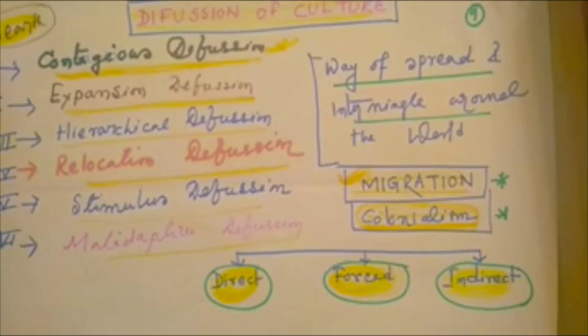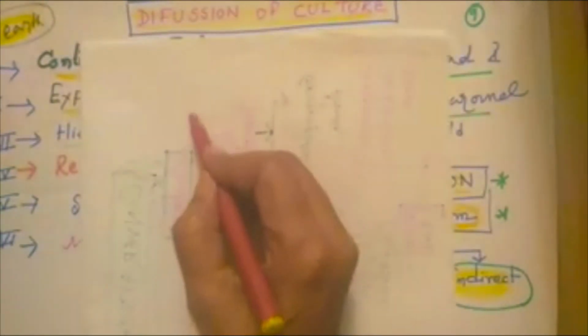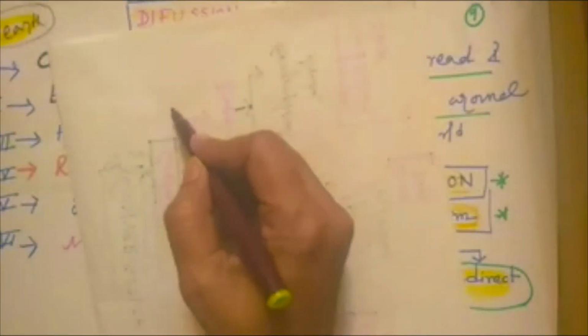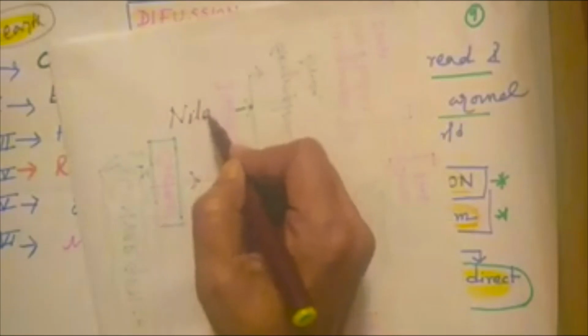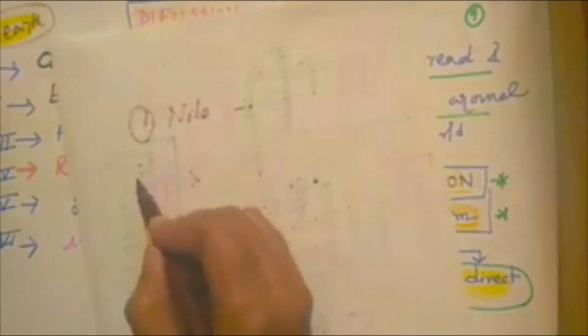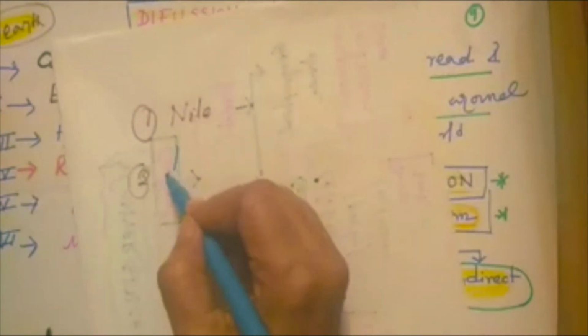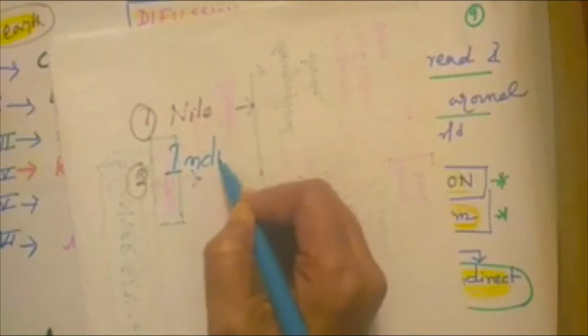First one is the Nile cultural heart. Second one is the Indus cultural heart. We are all familiar with the Indus Valley civilization. That is the Indus cultural heart.